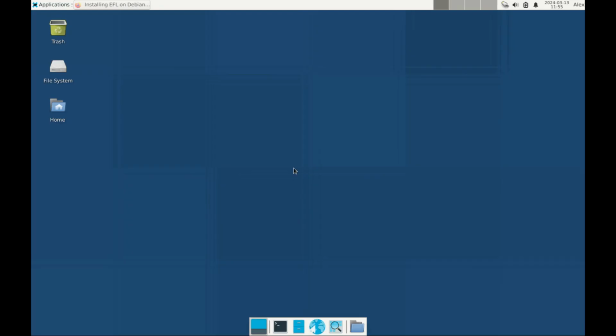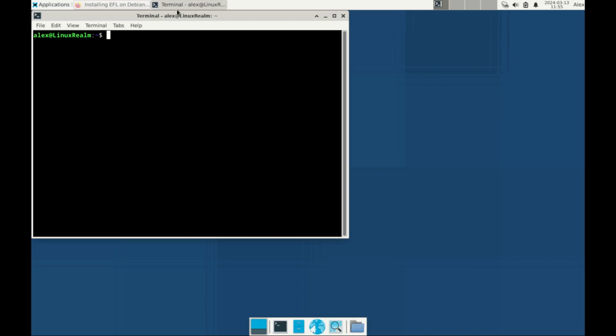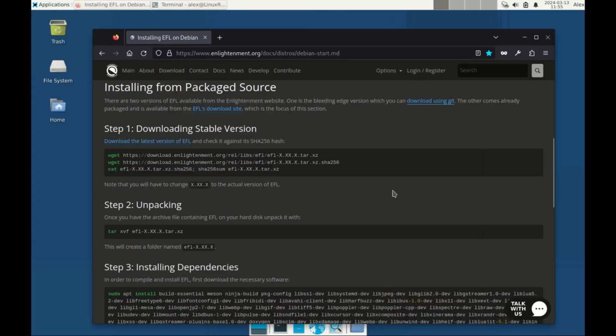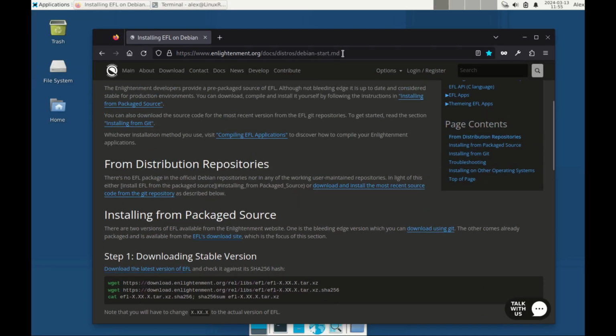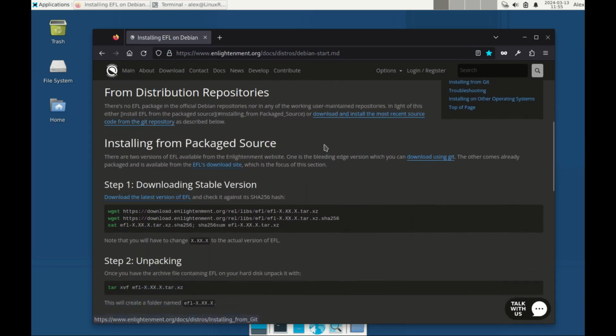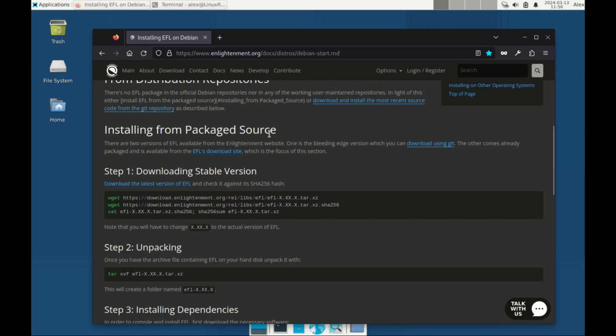This is LxRealm, and today we are going to try again and install Enlightenment Desktop. I found a process and here it is. I will leave this link in the description so you can follow along. Now remember, I'm installing this on Sparky Linux, which is Debian, so the process can be applied on any Debian based Linux